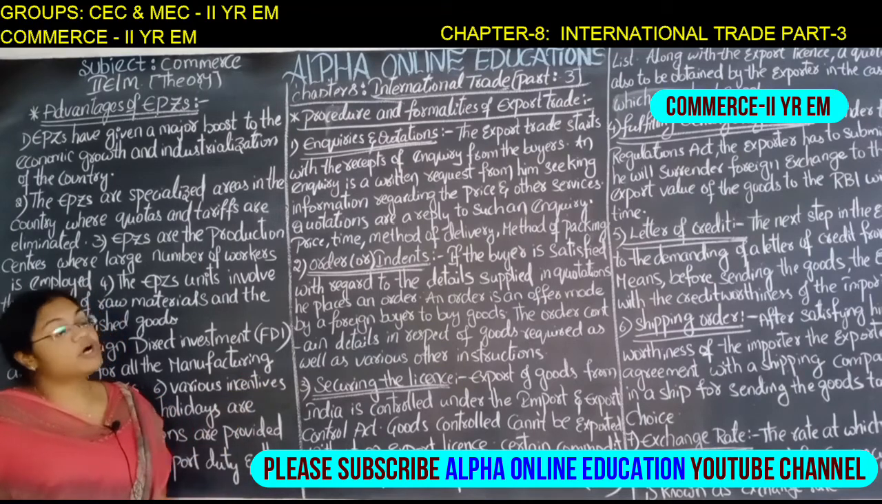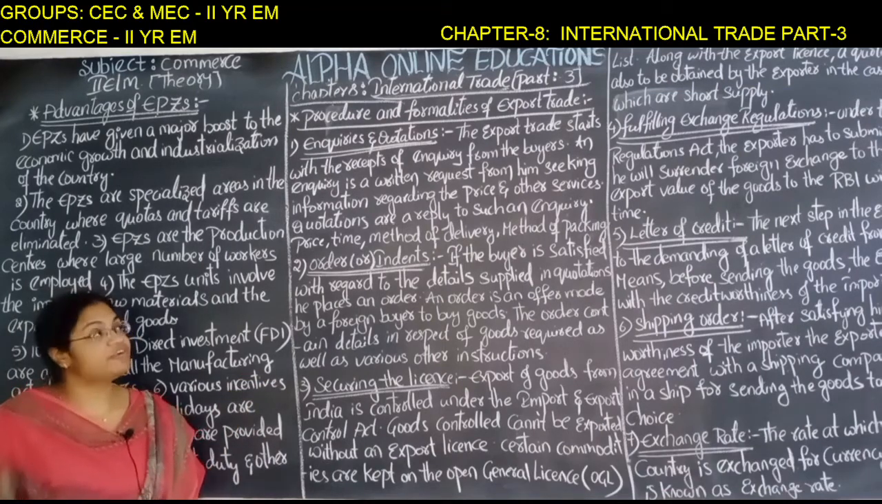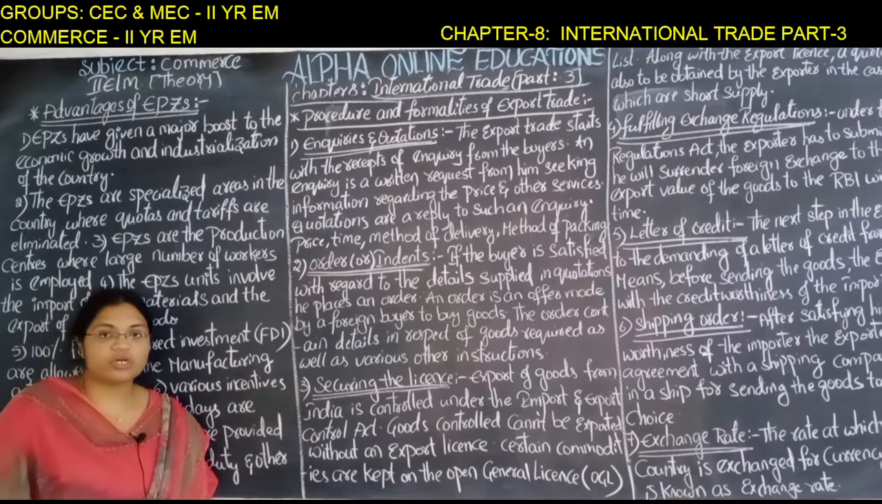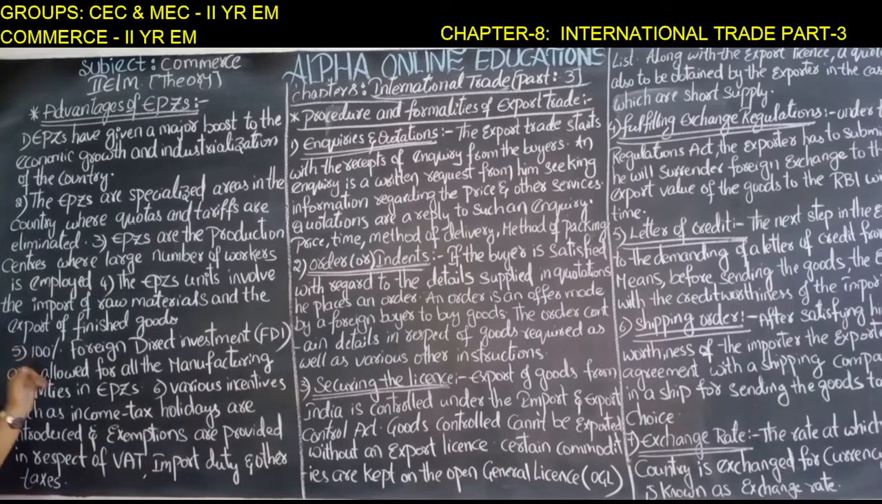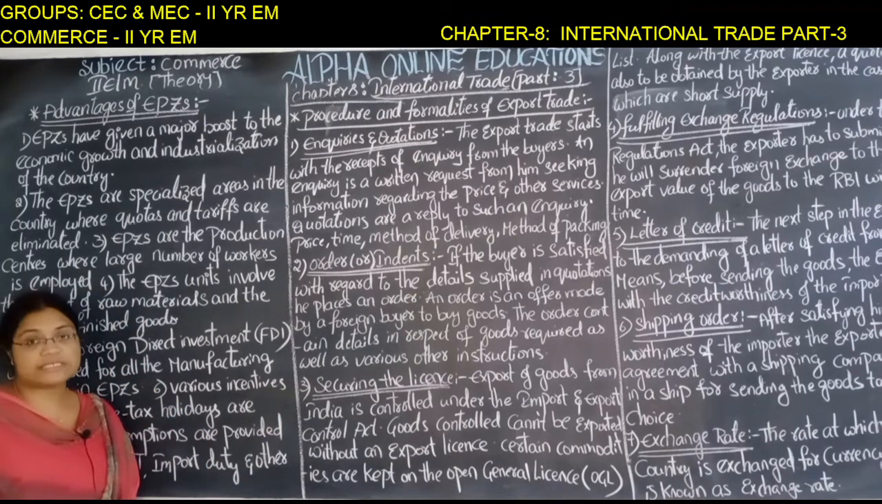The chapter that we are dealing with is international trade. So this is the third session of the chapter. Here we have the advantages of export processing zones.